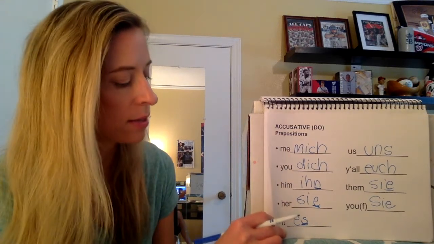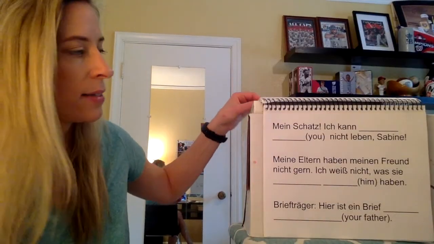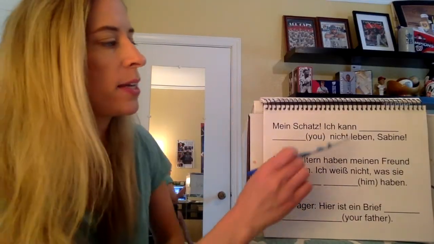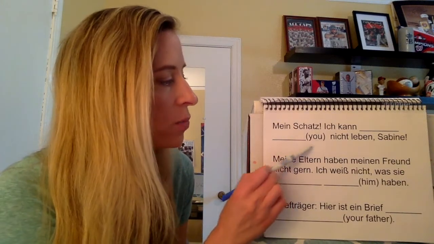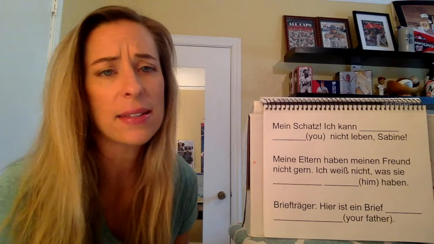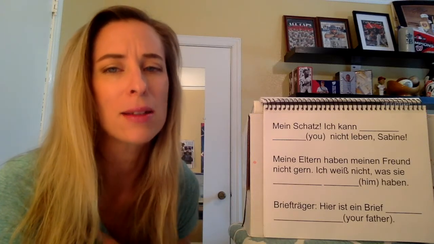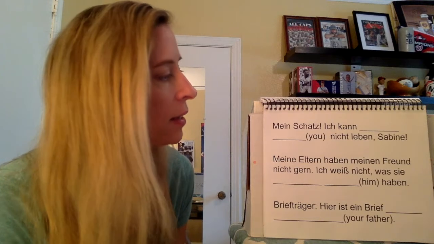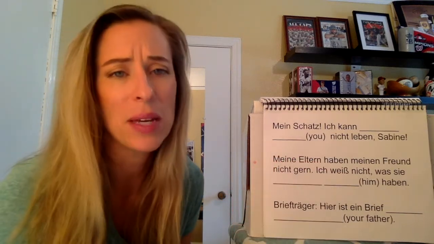Now we're going to look at some example sentences. The first blank here is going to be a preposition. The second blank is going to be this word in accusative. So mein Schatz is my love, my sweetheart. Ich kann blank you nicht leben.